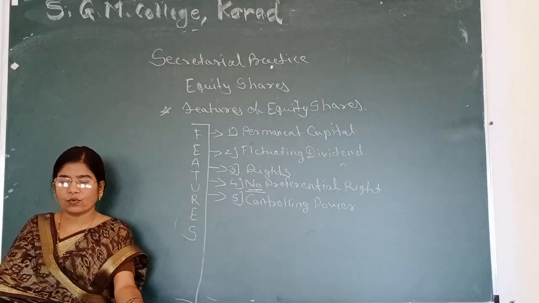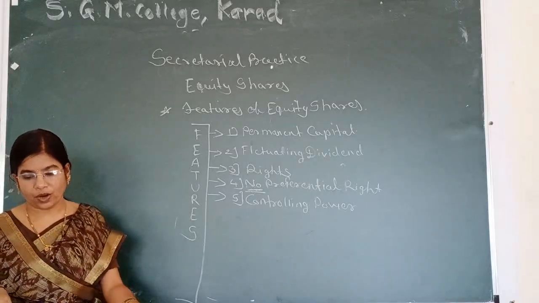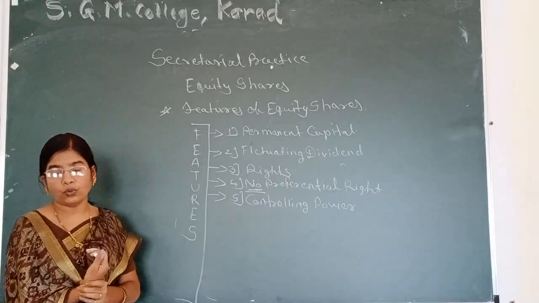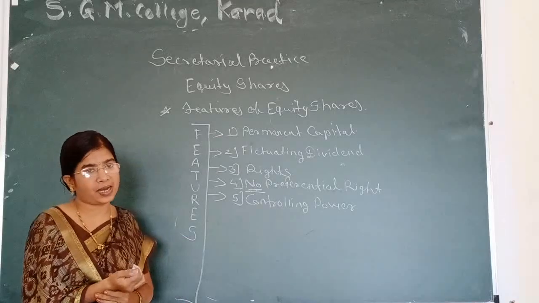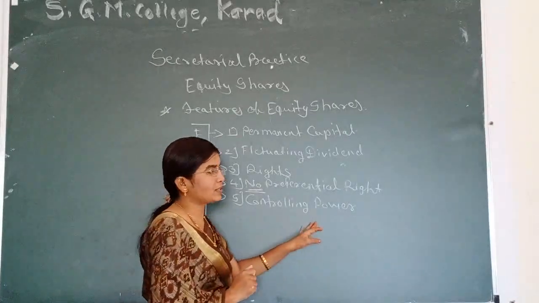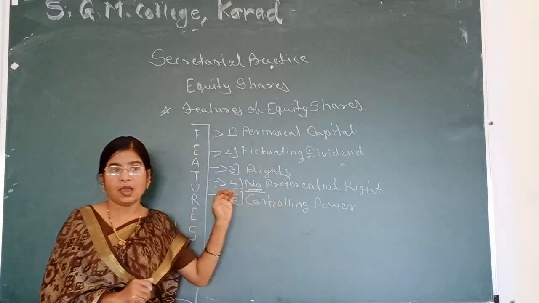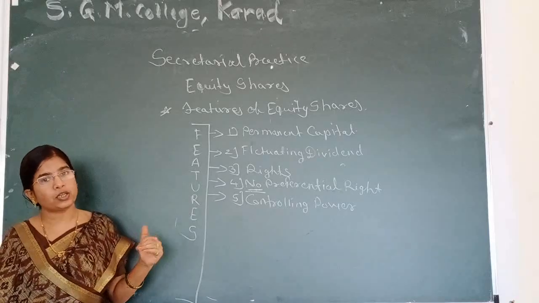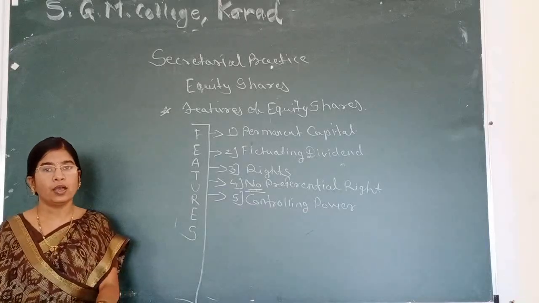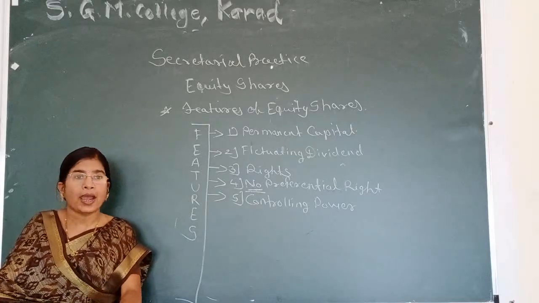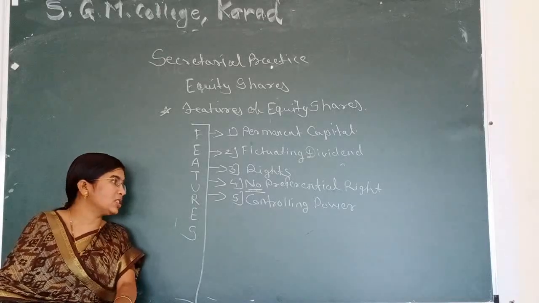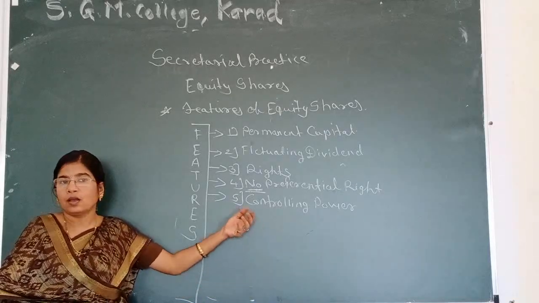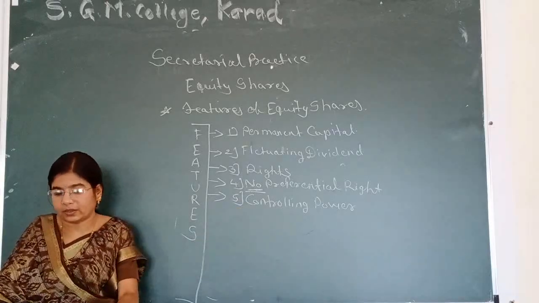They exercise their voting right by participating in the management of affairs, electing their representatives as board of directors, and voting on matters discussed at the meeting. How does controlling power vest in the hands of equity shareholders? By electing their representatives. Equity shareholders elect their representatives, who are called the board of directors, and the board of directors manages the day-to-day management of the company. So controlling power goes into the hands of the equity shareholders through the board of directors.